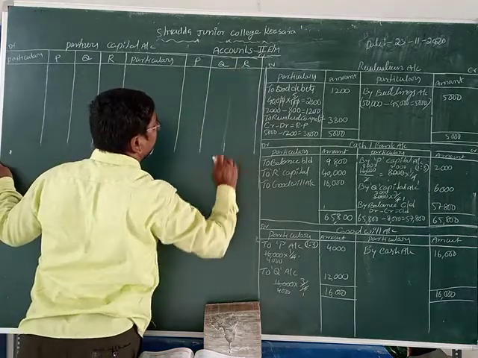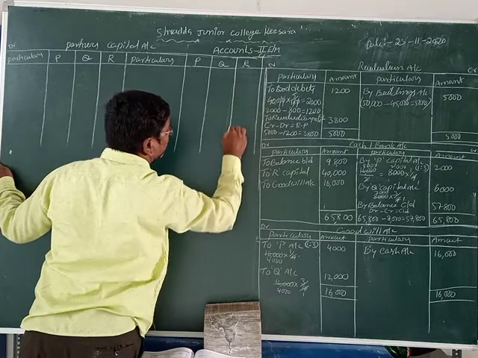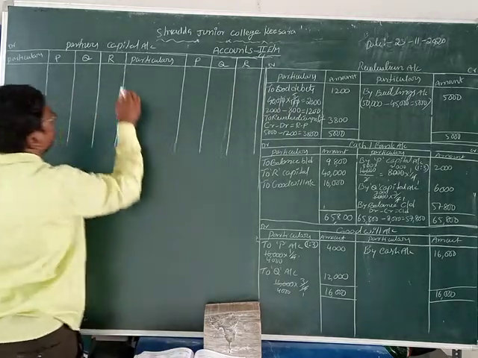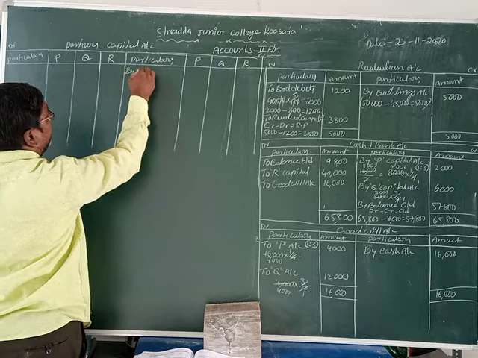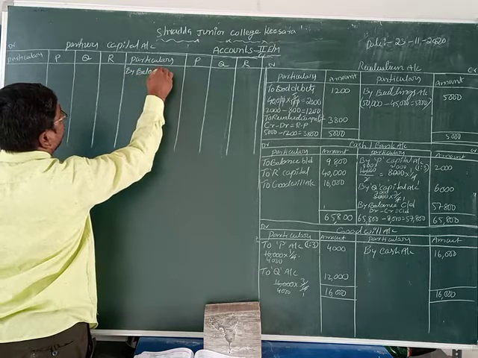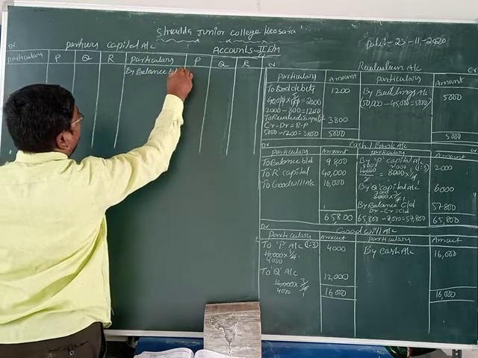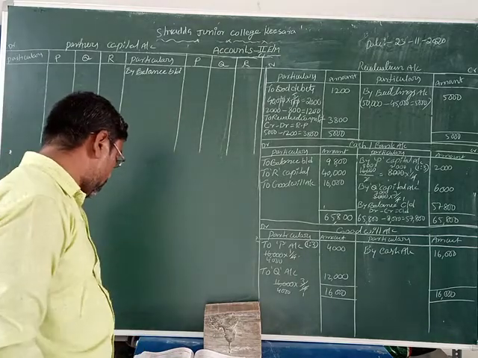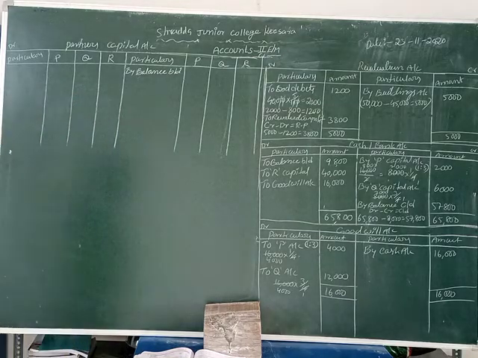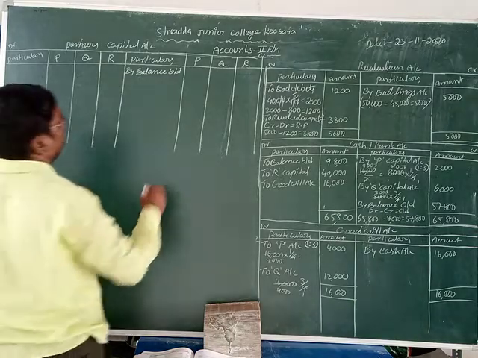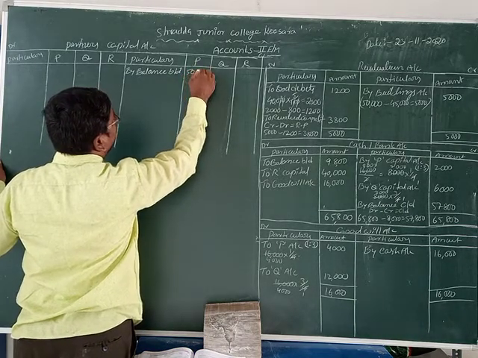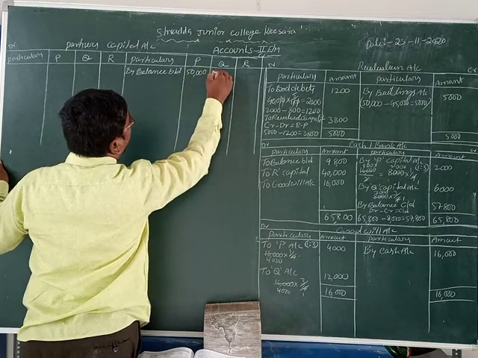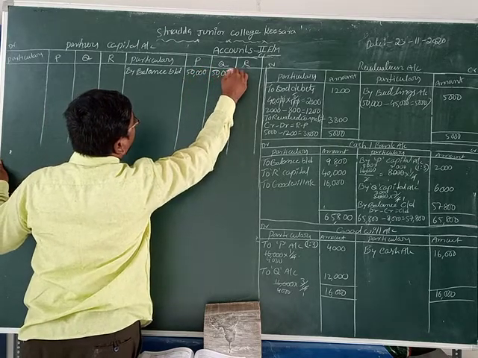Okay, now friends, you take the partners' capital amount on the credit side. Where is that amount? Partners' capital is in the old balance sheet, liability side, capitals. P brought 50,000, Q brought 50,000. Let us write 50,000 rupees capital for P and 50,000 rupees capital for Q.